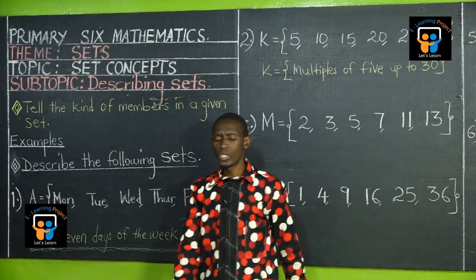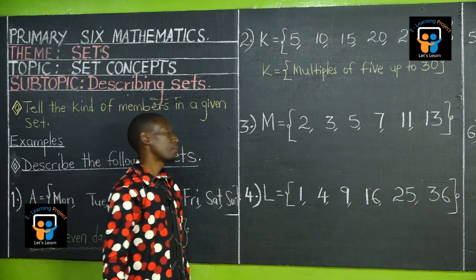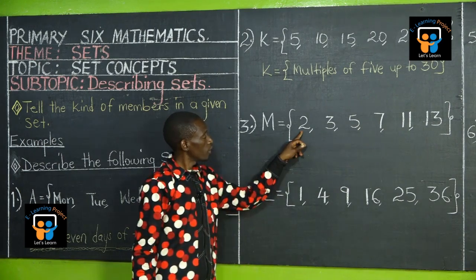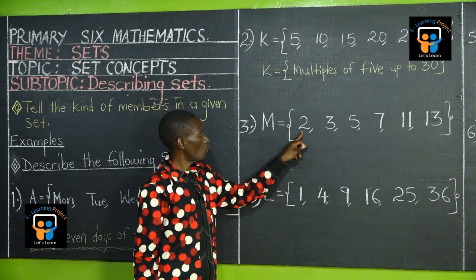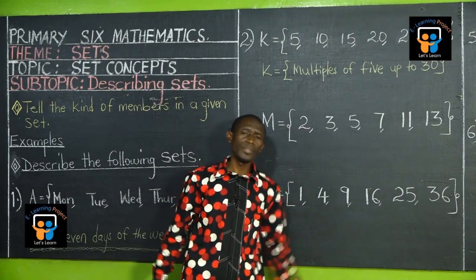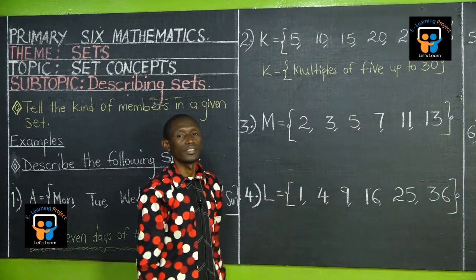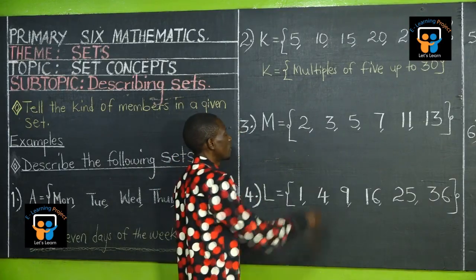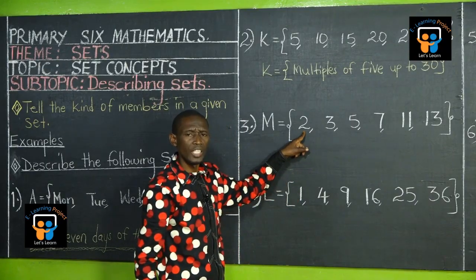Think and tell which kind of numbers those are. Begin with number 2, the first digit. Is 2 an even number? Yes, 2 is an even number. What about 3? 3 is not an even number. Now, don't call them even numbers because the rest of the numbers are not even. Let's see whether they are odd numbers. 2 is not an odd number. 2 is an even number.